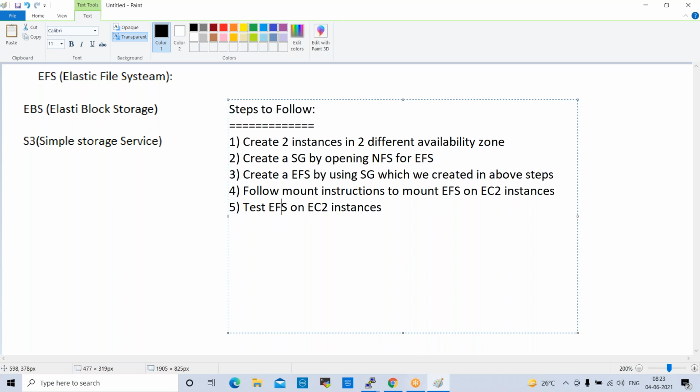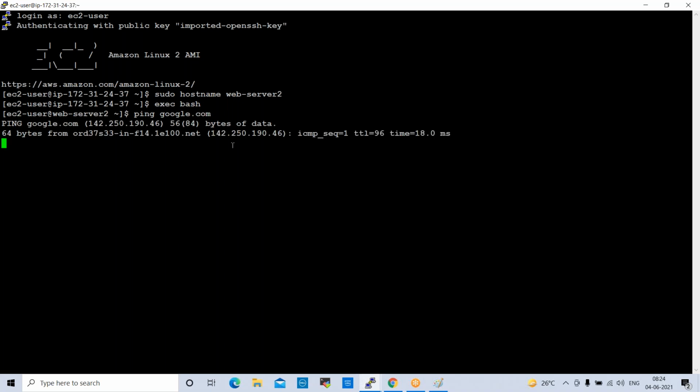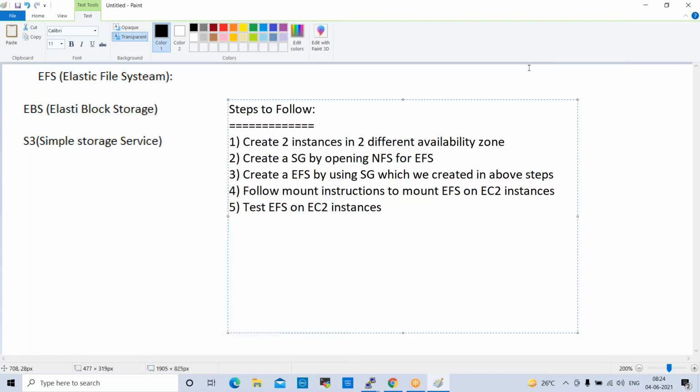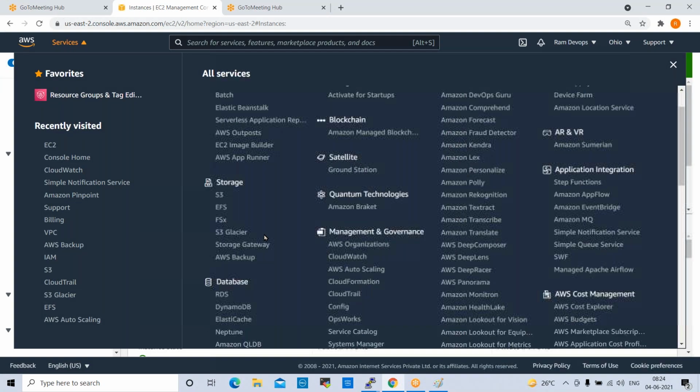So we created a new security group, right? We use a different security group from the previous one. So now I create EFS. Ping google.com. Now go to services, storage, EFS, Elastic File System.